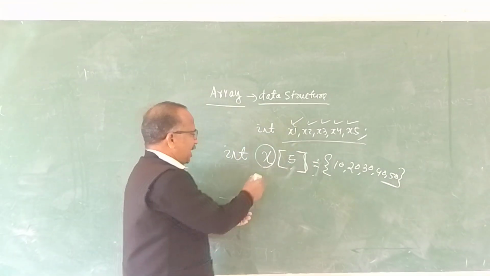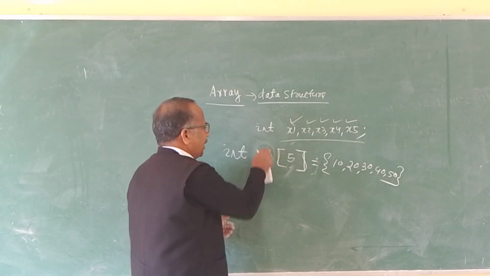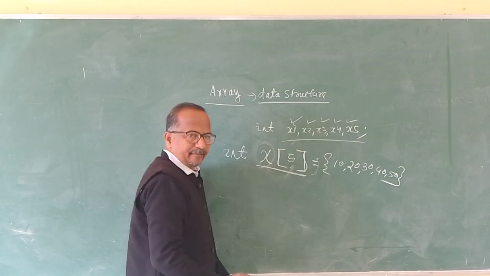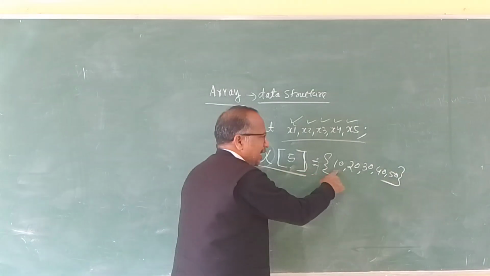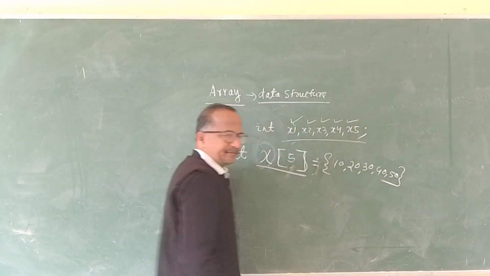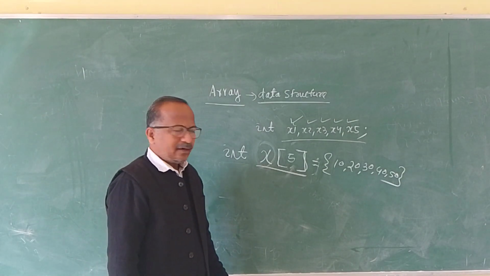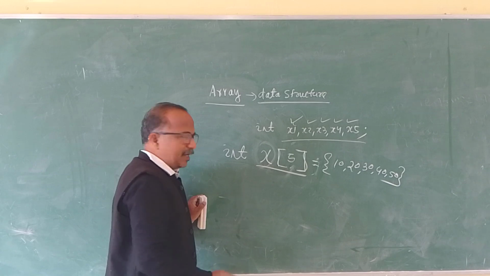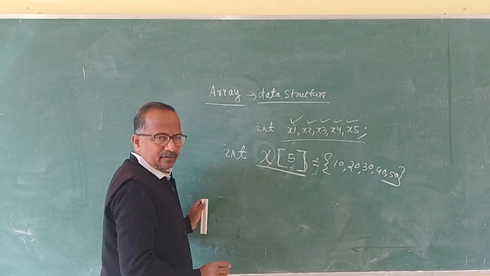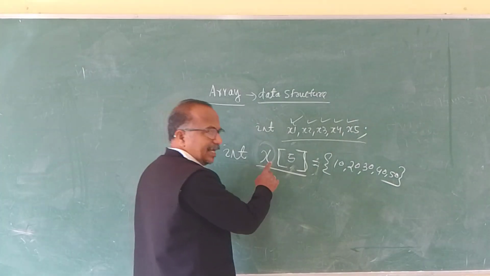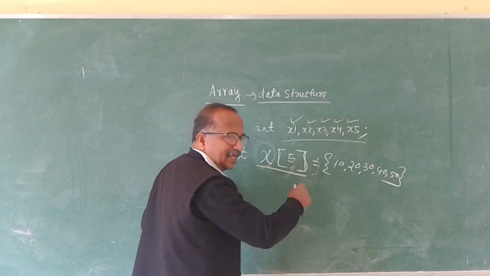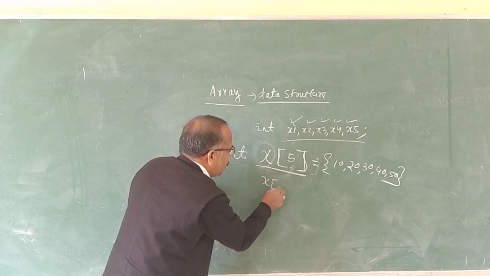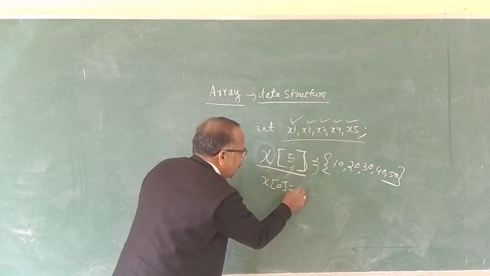This x is an array. It is an array having 5 elements. The 5 elements are 10, 20, 30, 40, 50. Here, what happens? The first element is the 0th element. Normally, in an array declaration, we start the initial element with a reference to x0. x0 is equal to 10.